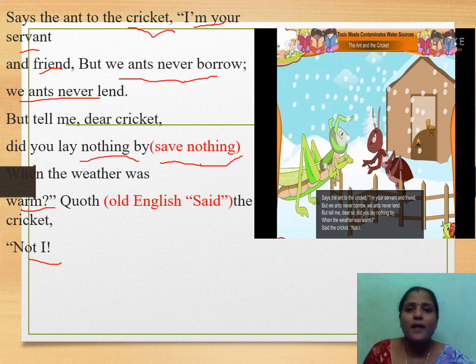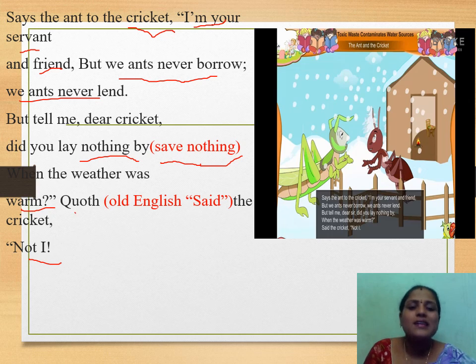Yes, so I'm your servant, cricket. I'm also your friend. We ants never borrow and never lend. Okay, tell me one thing. Did you save anything when the weather was warm? In that way, the ant questioned the cricket. Quoth the cricket, not I.